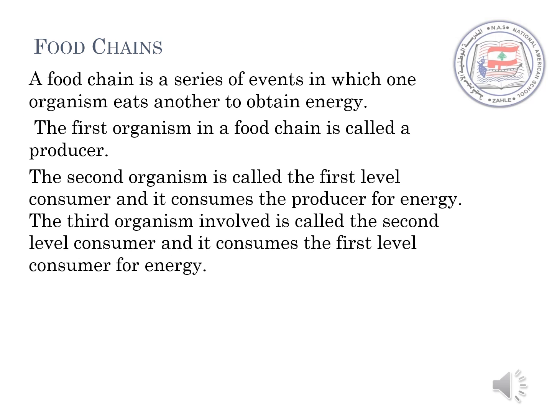To begin with, what is a food chain? A food chain is a series of events in which one organism eats another to obtain energy. The first organism in a food chain is called a producer. The second organism is called the first level consumer and it consumes the producer for energy. The third organism involved is called the second level consumer and it consumes the first level consumer for energy, and so on. So each level consumes the level before it to take energy.